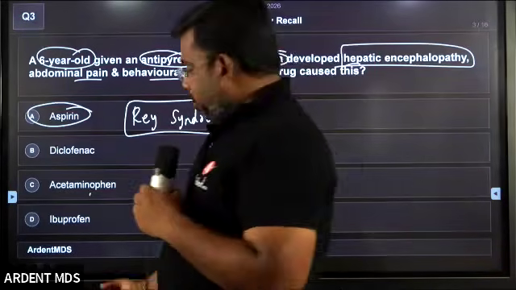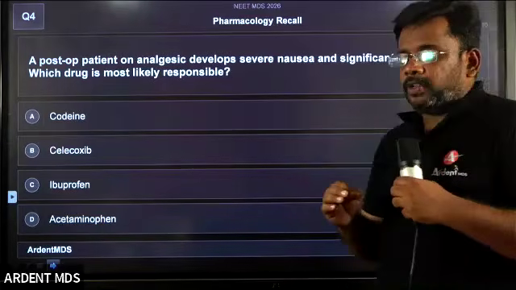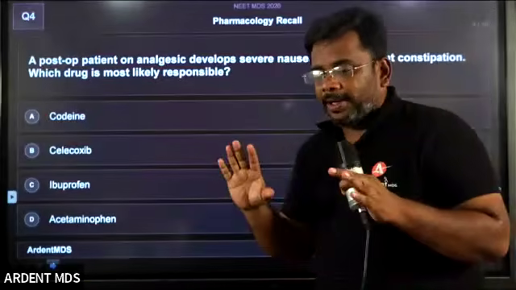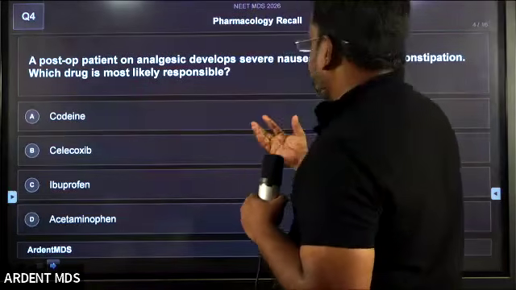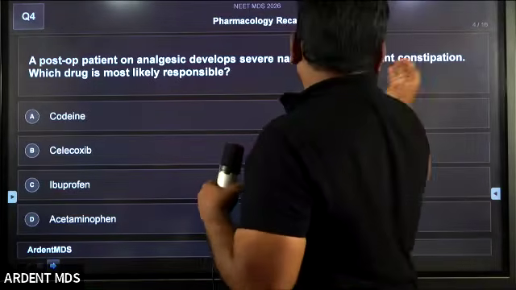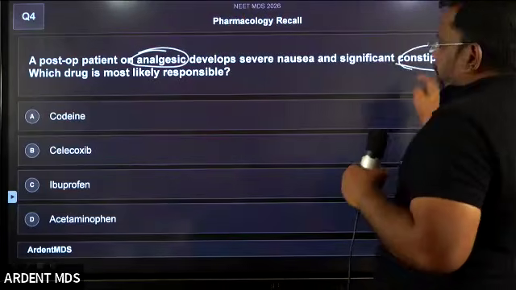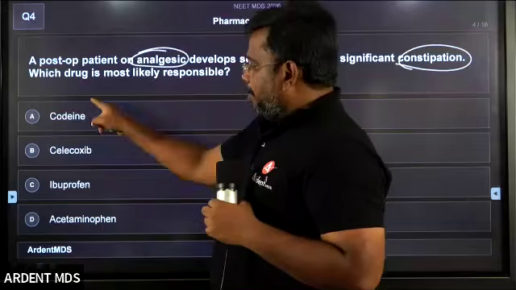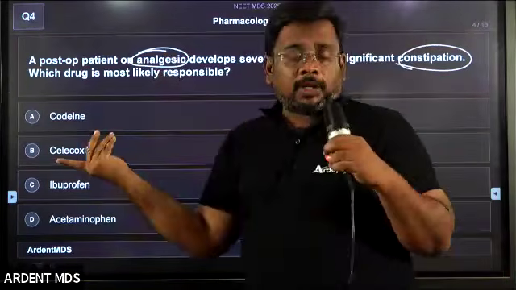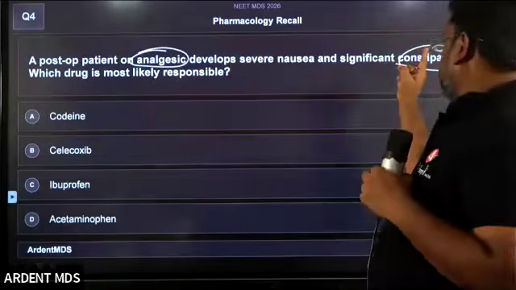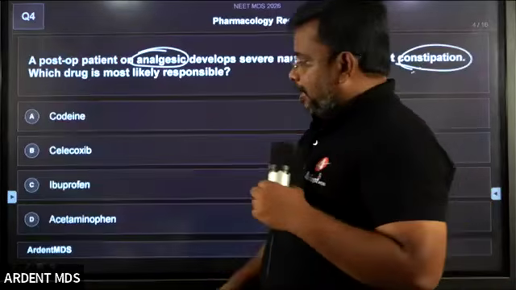Yes, students, clear? Coming to the next part. This is again one more very good question. Every question is an easy question, but you have to think a little bit. The post-operative patient on analgesic develops severe nausea, acidity and constipation. So the key points are analgesic and constipation. Which drug is responsible? All four options are analgesics, so what is the next key point? The next key point is constipation. Which of the following drugs causes constipation?